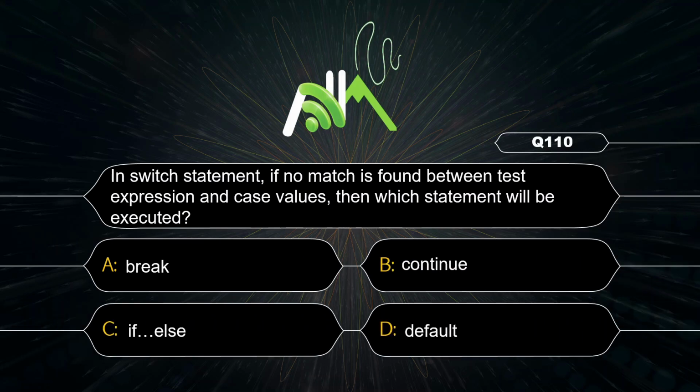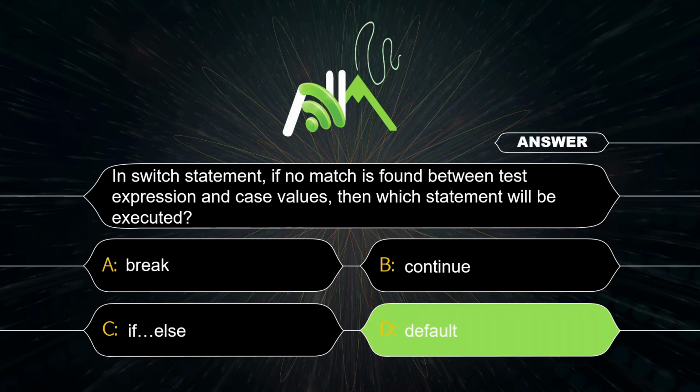In switch statement, if no match is found between test expression and case value, then which statement will be executed? Even though you are writing it, but there is a no match value, then it will execute default case, and default is at the end of the switch statement. So no match is found, then default is executed.